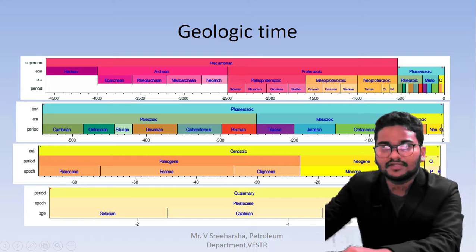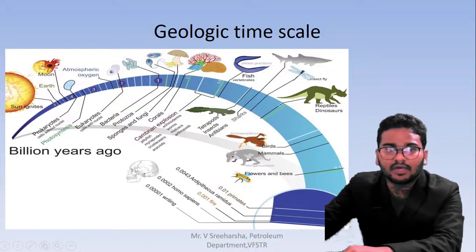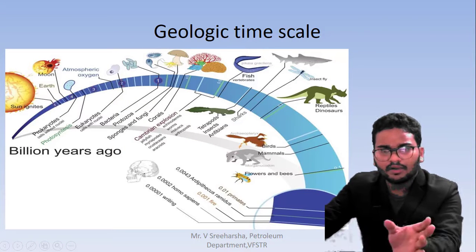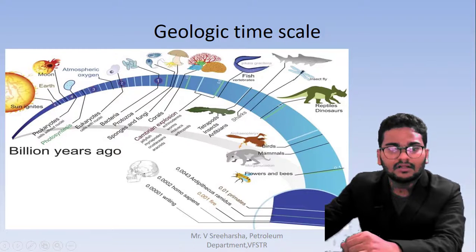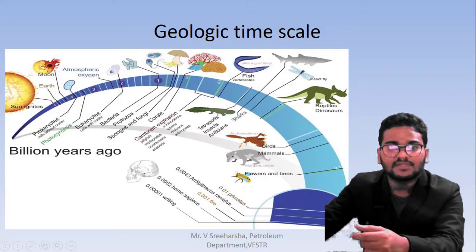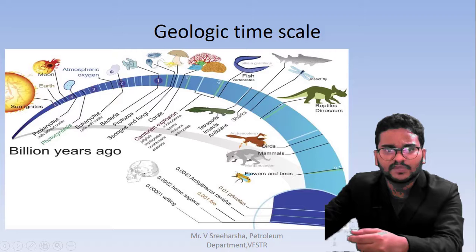According to this geological scale, you can understand what formed during each time. Here I mentioned the billions of years ago and how the total ecology is formed. The first is the sun ignites, and the particles which came from the sun became the Earth. After the Earth, slowly oxygen and atmosphere are formed during this period. After that slowly bacteria, small bacteria, are formed, and after some time the plants and everything.